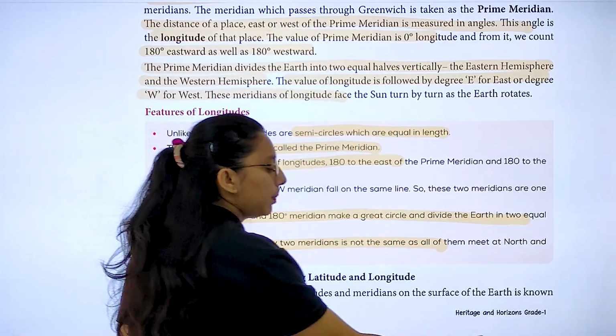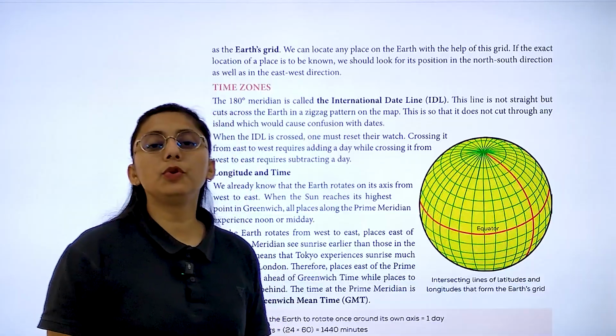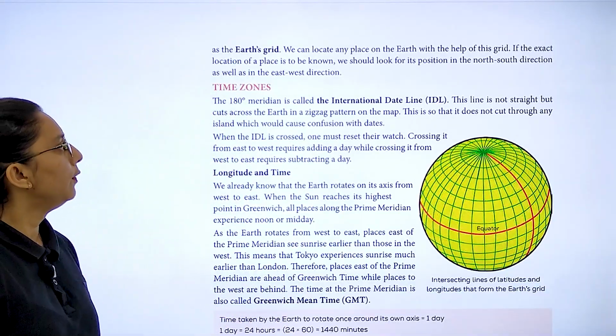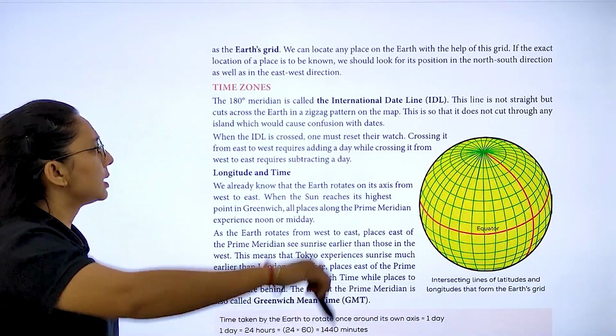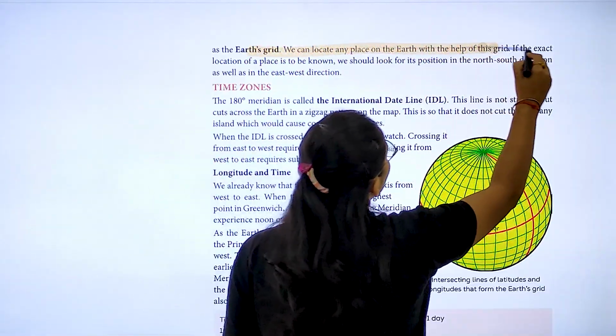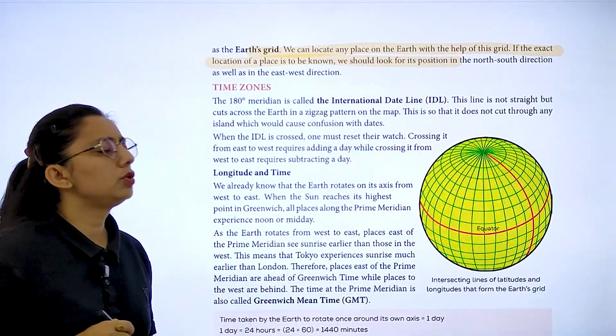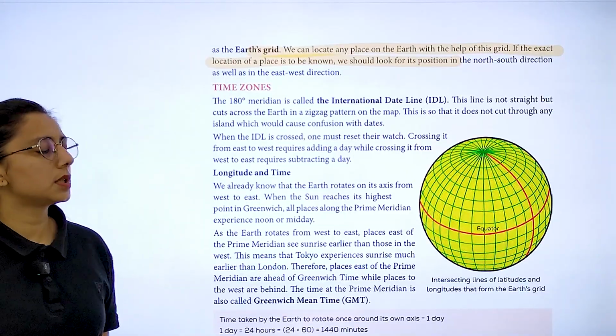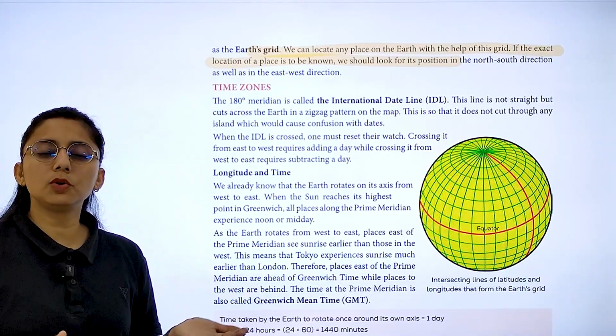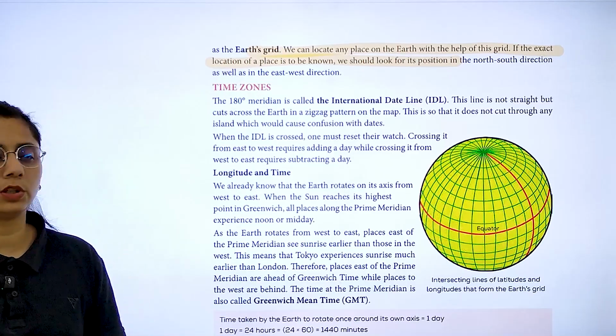If you want to locate places on the globe, how will you locate them? Let me tell you, we have the Earth's grid. We can locate any place on the earth with the help of this grid. To know the exact location of a place, you should know the position of its north-south direction. आपको north south direction की position भी पता होनी चाहिए और east west की पता होनी चाहिए.